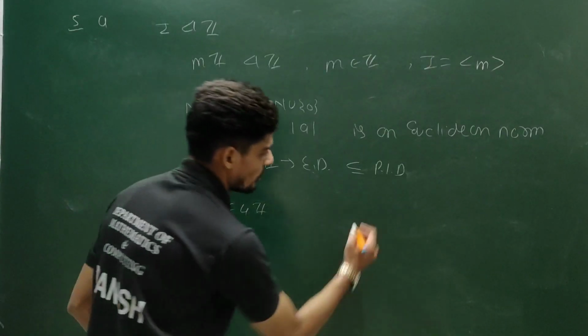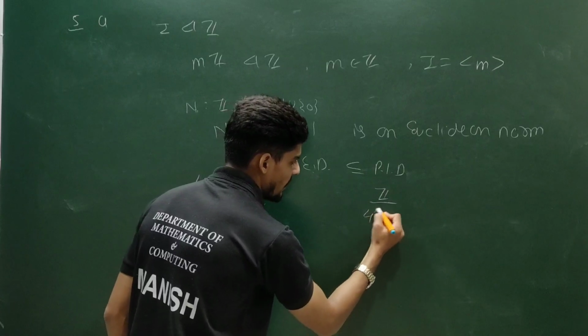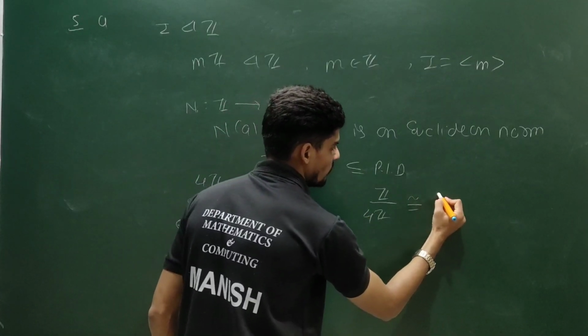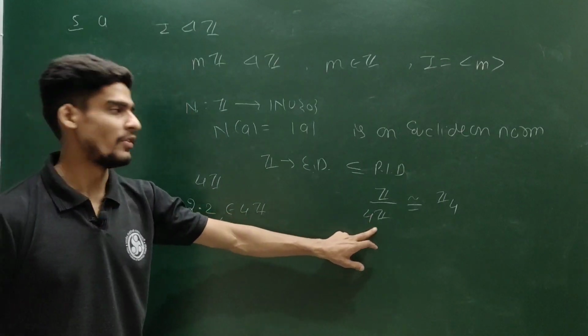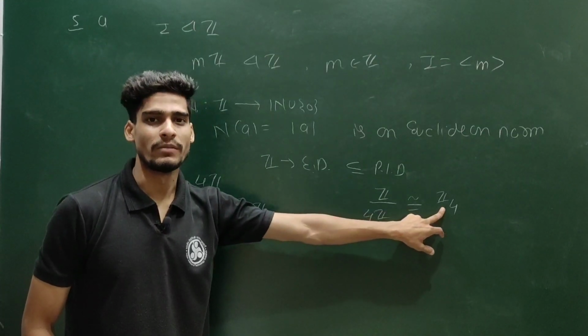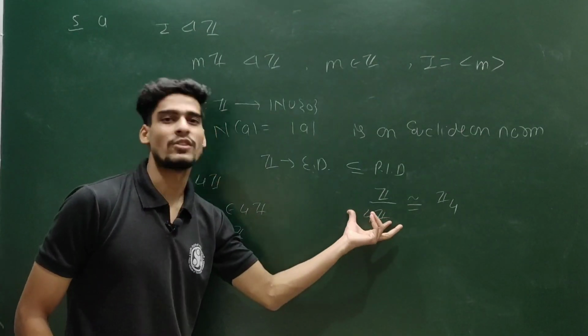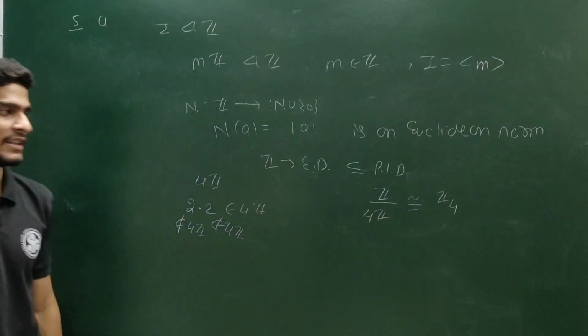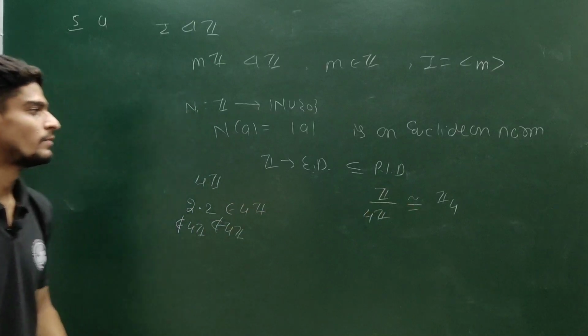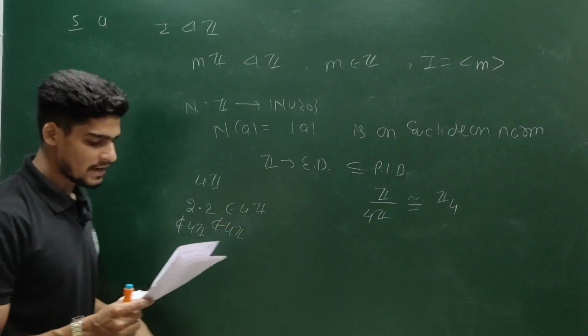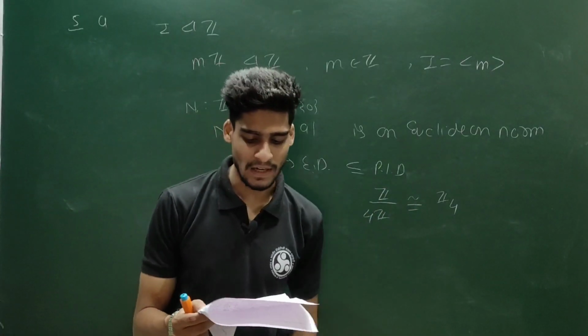Or you can see it this way also: Z by 4Z is isomorphic to Z4. This ideal is a prime ideal if and only if this is without zero divisor, but it has zero divisor, so it has to be not a prime ideal. So you can see it this way also. This is by definition, this is by application. So option B is false.